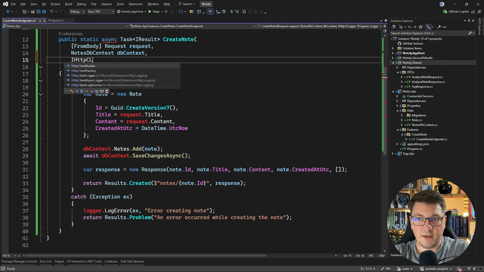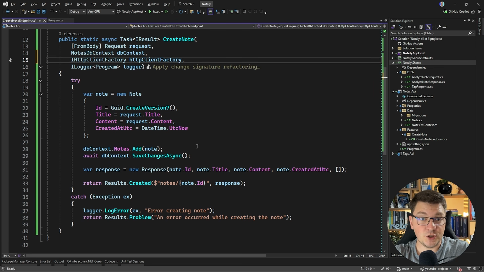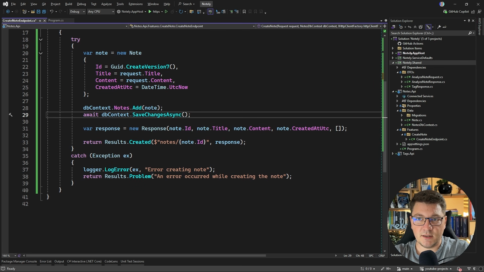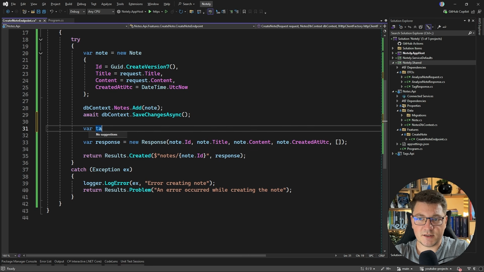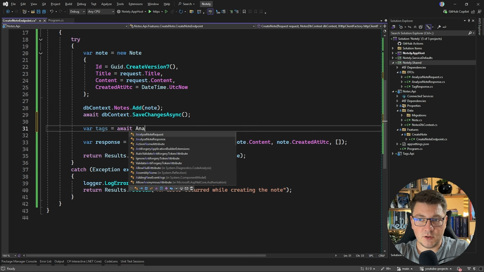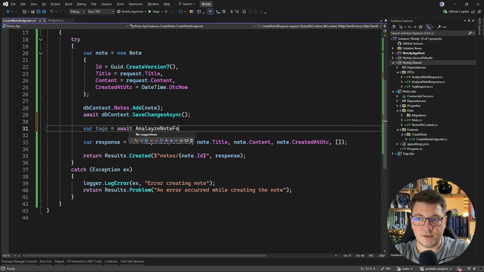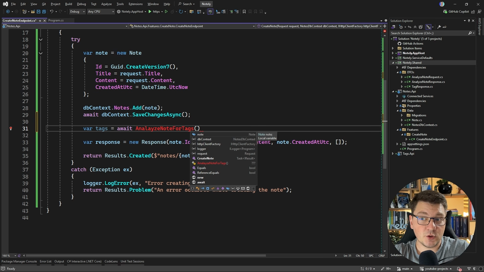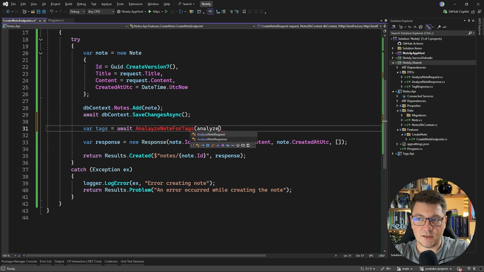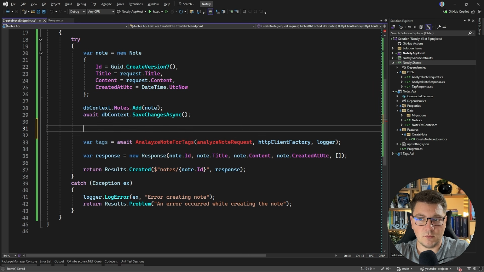So I'll do that by injecting the IHttpClientFactory, which will allow me to generate a new HTTP client. So then let's grab our set of tags from some helper endpoint, which I'm going to call AnalyzeNodeForTags, and it's going to just return the list of tags. And the arguments for this are going to be the analyze node request. We're going to define this in a moment, the HTTP client factory, and we can also add the logger if you want to add some log statements.